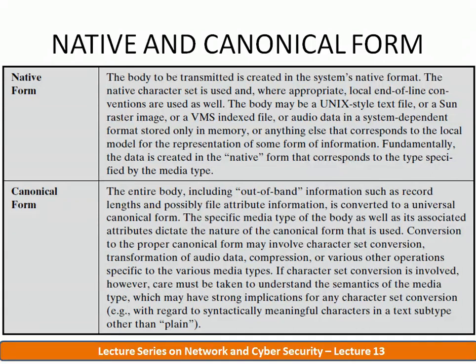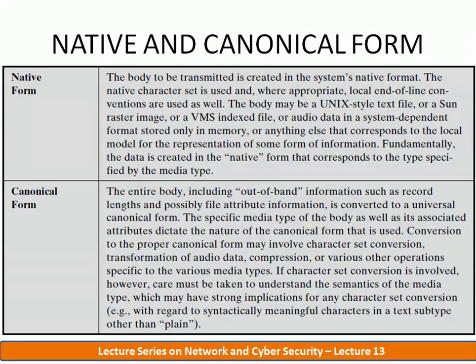Depending on the content type, we are using the appropriate canonical form which is universally accepted, which may be given by a standards organization, and only that format is used for the transmission of those kinds of messages or contents through the mail. The conversion to the proper canonical form may involve character set conversion, transformation of audio data, compression, or various other operations specific to the various media types. So depending on the type of media, we are going to use the specific operations.